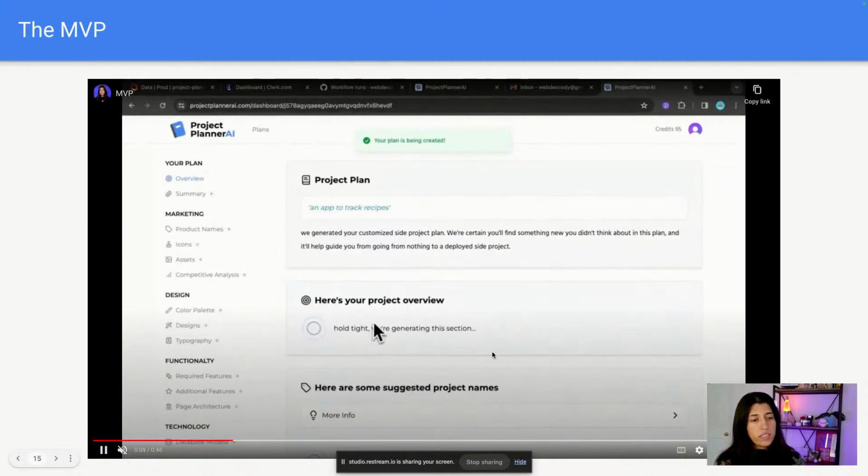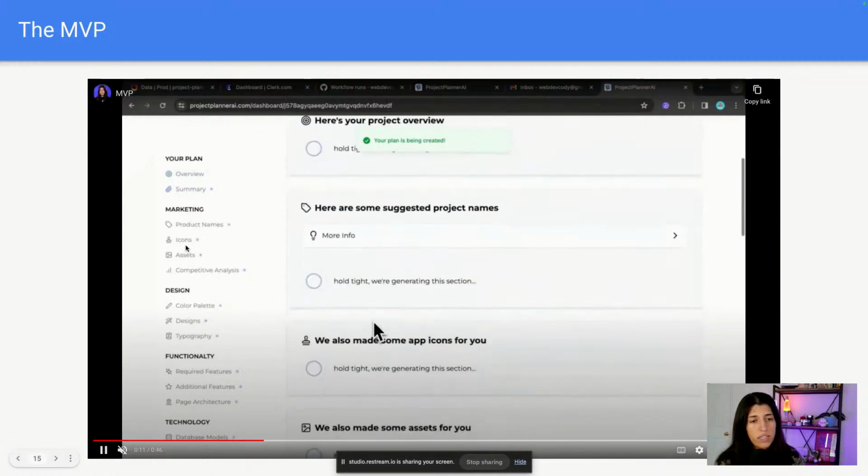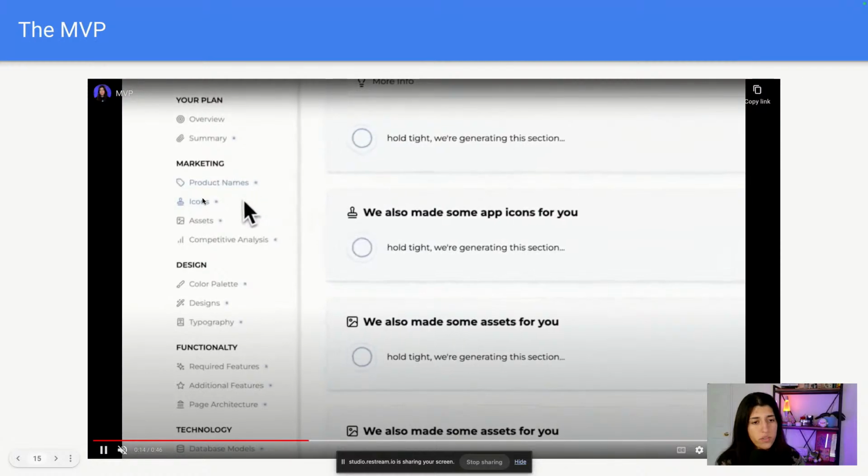So then it does that. It takes a couple seconds. And the cool thing with Convex, right, we could update it live so you can see, hold on tight, we're generating these sections. And then throughout the video, you'll see each section will then show up as it's done being generated. And if some other ones are still being generated, it will still do it in the backend. And then you can see on the side here, these are the different sections that it's going to be creating right here, right?